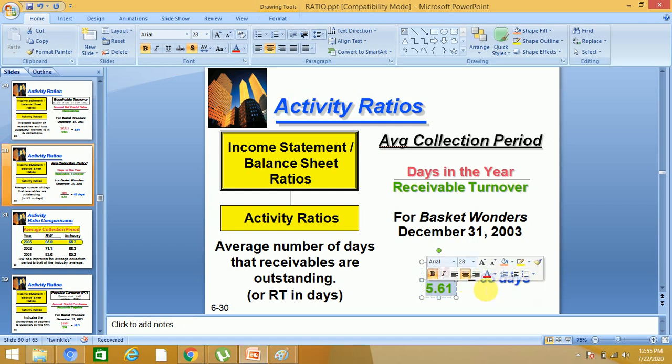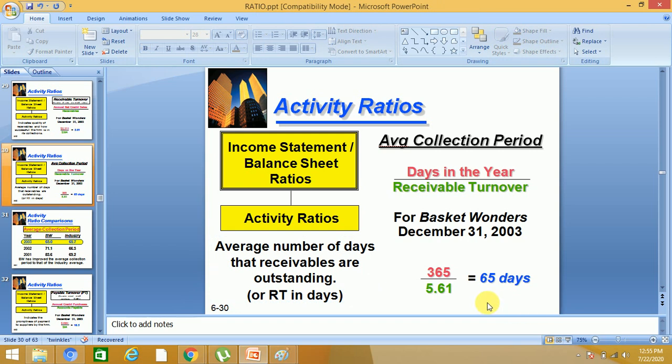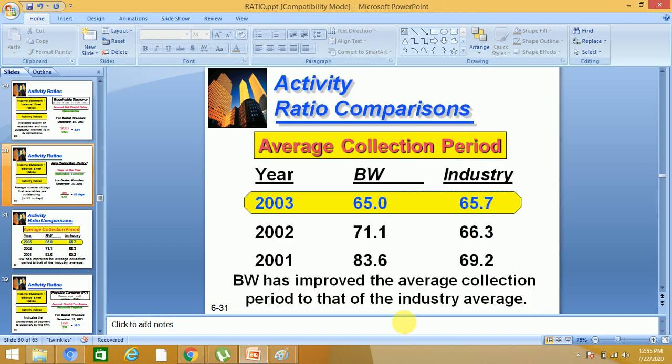So we got 65 days. It means when we are selling goods to customers on credit, customers are making payments in 65 days on average.